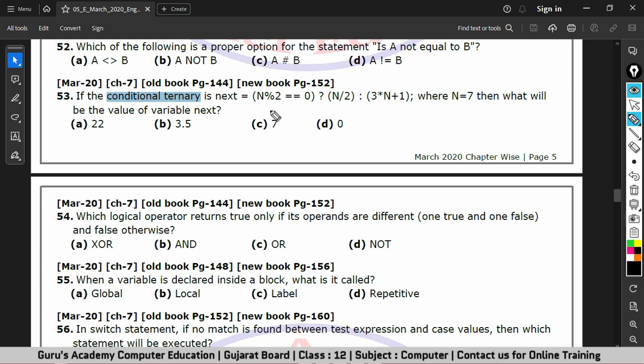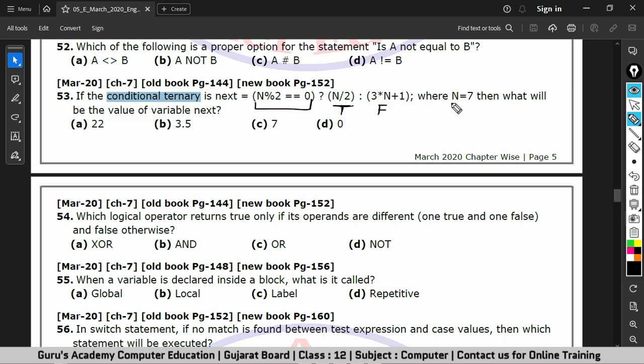Okay, so let me explain it to you. So this is our expression. Then if the result of this expression is true, then this part will be executed. And if the result of this expression is false, then this part will be executed. Right? So let's check it.